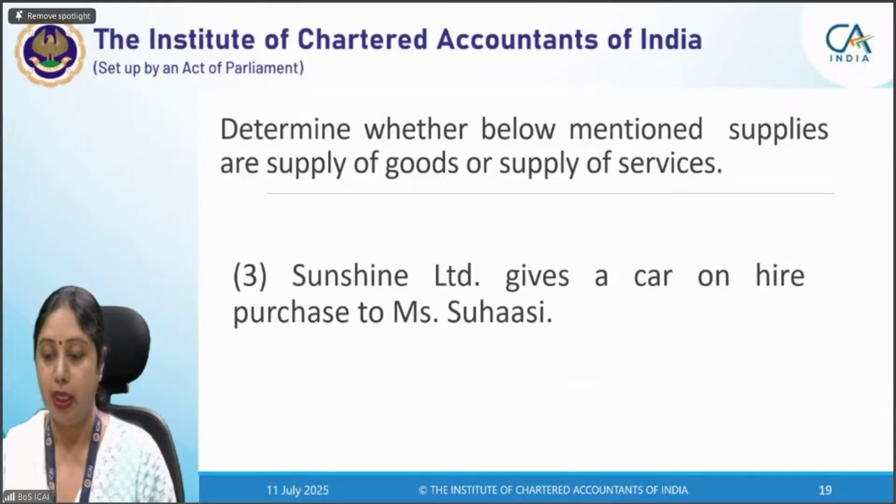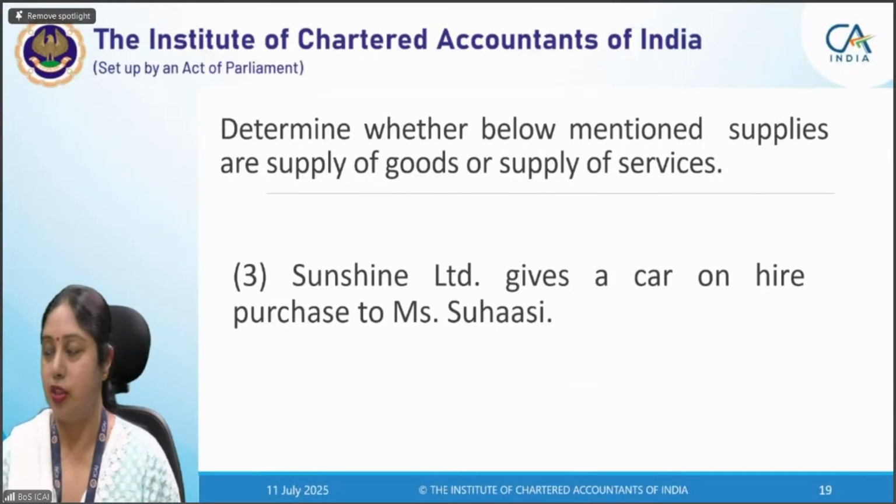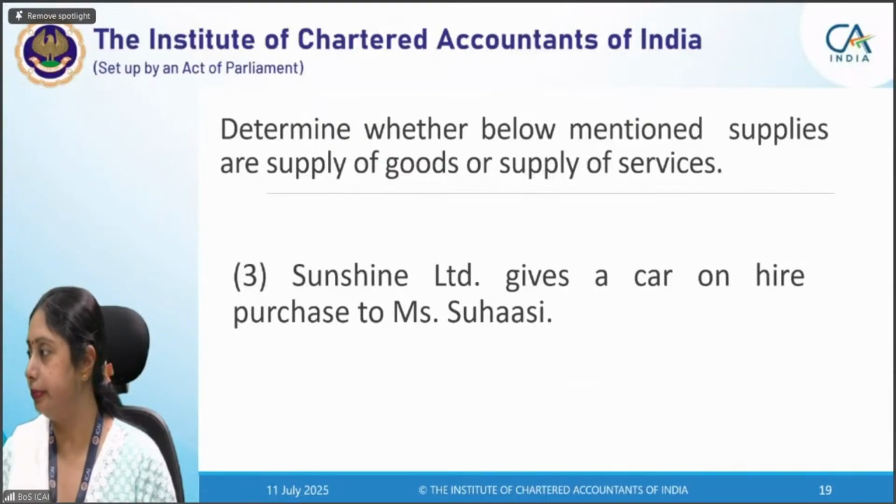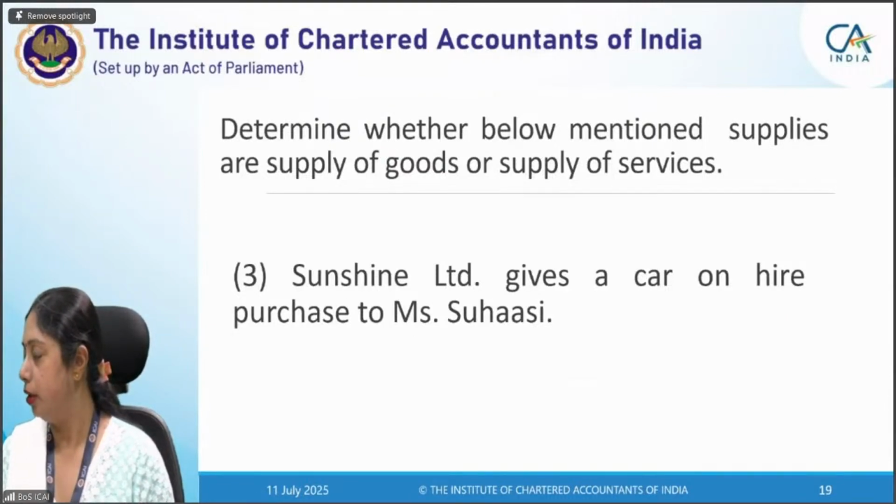Next transaction. Giving the car on hire purchase. So Sunshine Limited has given a car on hire purchase to Miss Suhasi. Okay, Shifimol, right. You're right. Priyanshi, okay, you are giving the answer to the previous question, I suppose. Yes, Archana, you are right.